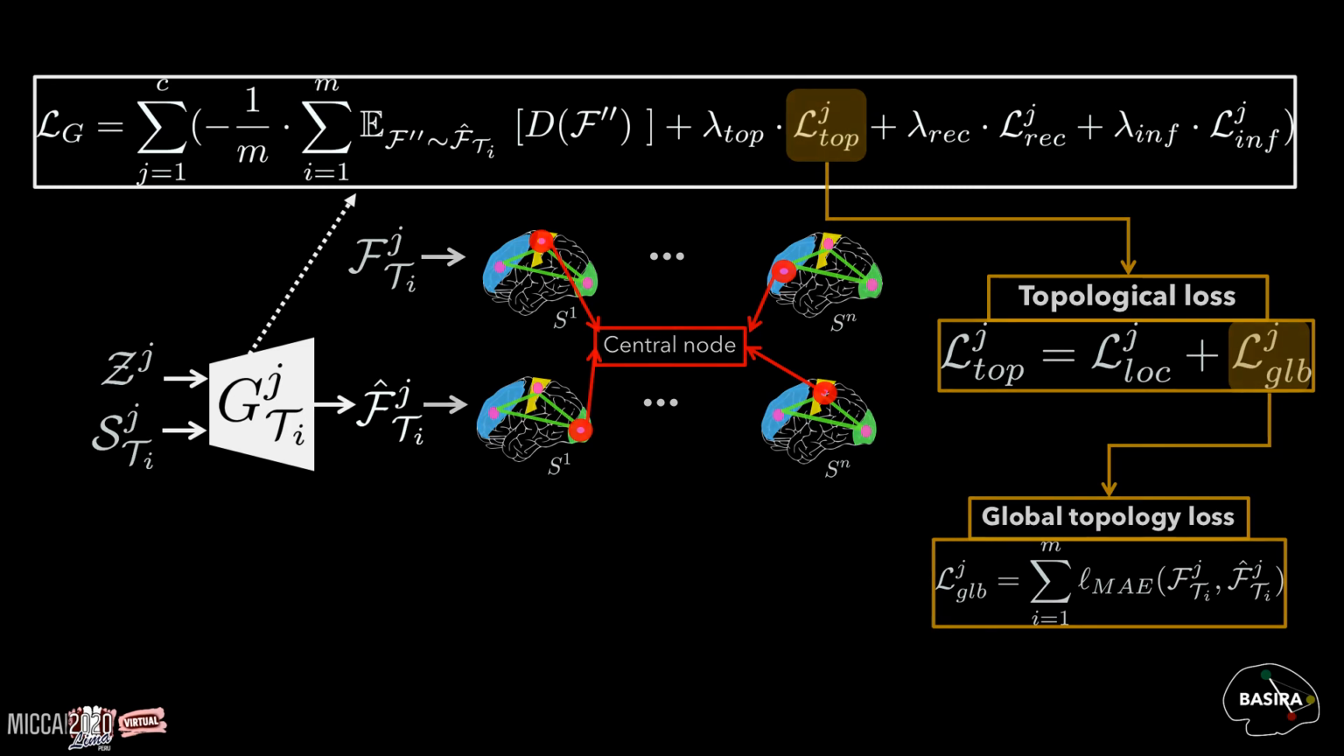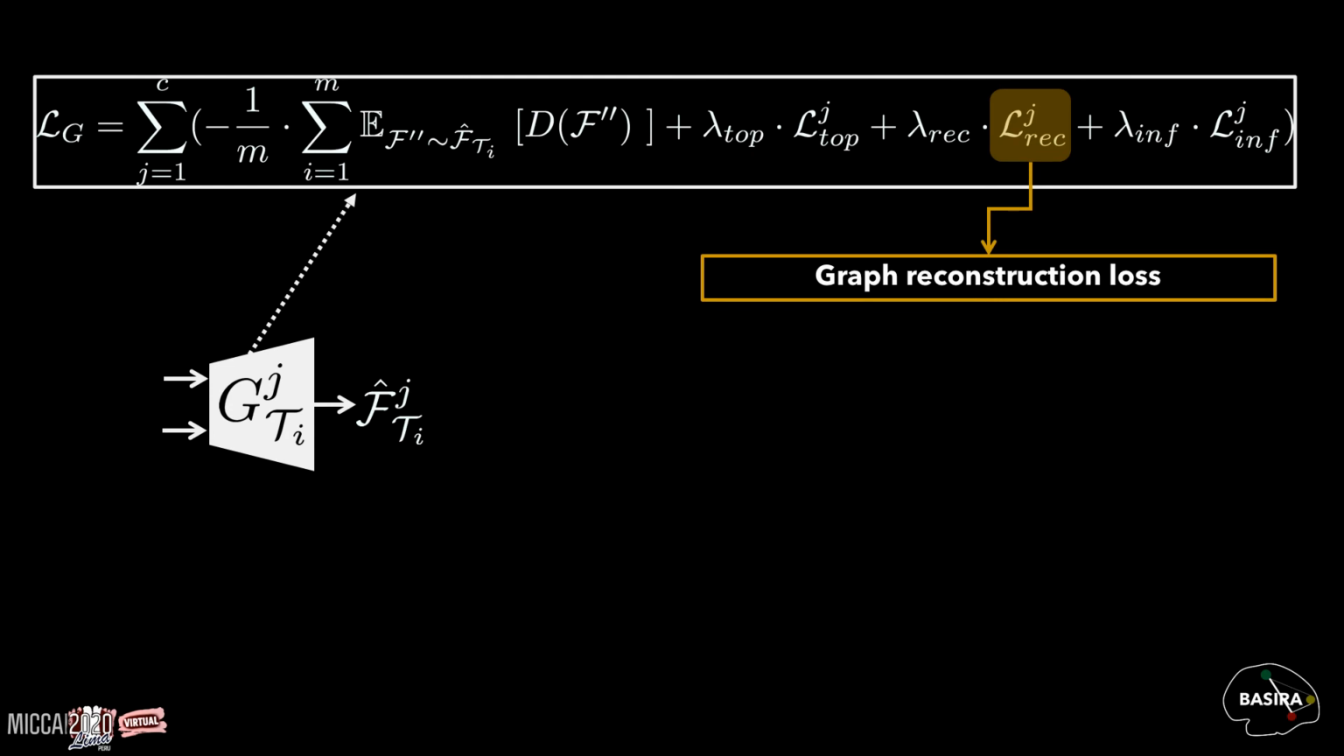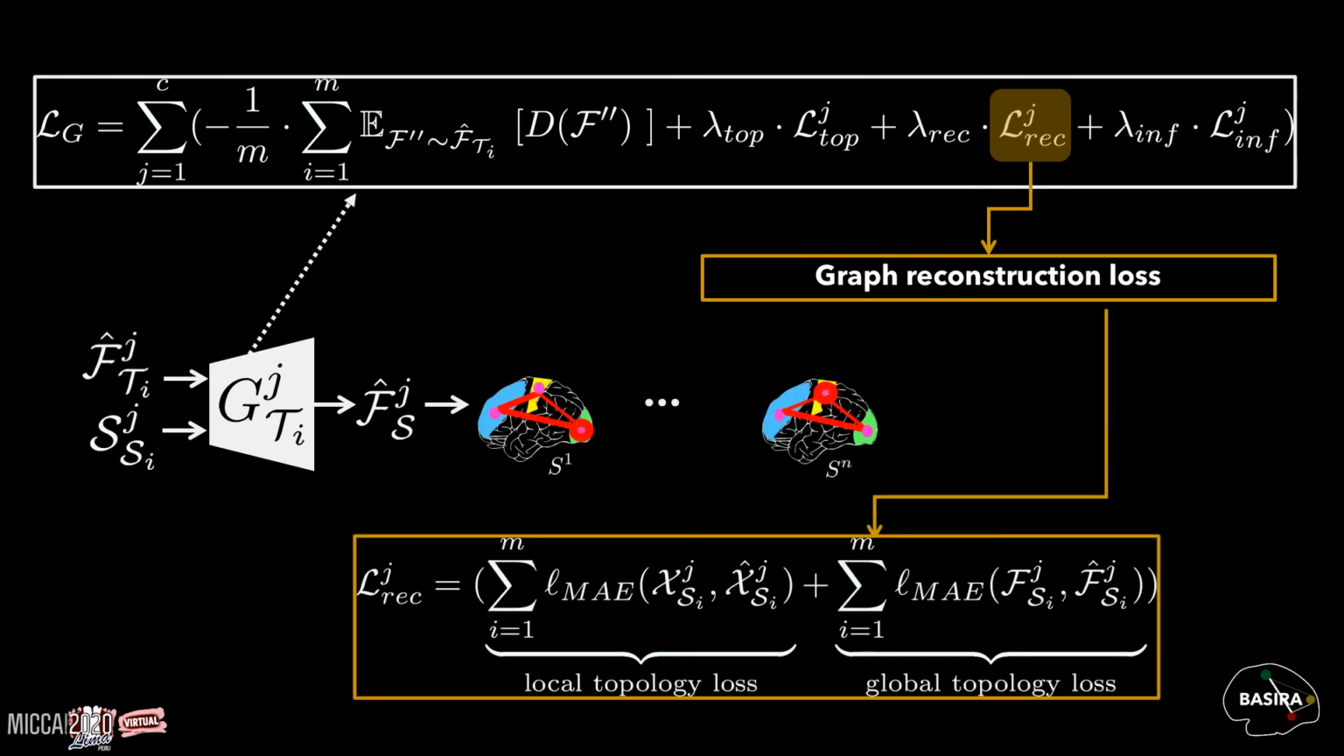To guarantee that the source brain graphs can also be generated from the predicted target graphs, we propose a graph reconstruction loss function which is similar to the topological loss function. We input to the generator the predicted target feature matrix and its corresponding similarity matrix. Then the generator produces the reconstructed source graphs which preserve the global and local topological properties of the source domain.